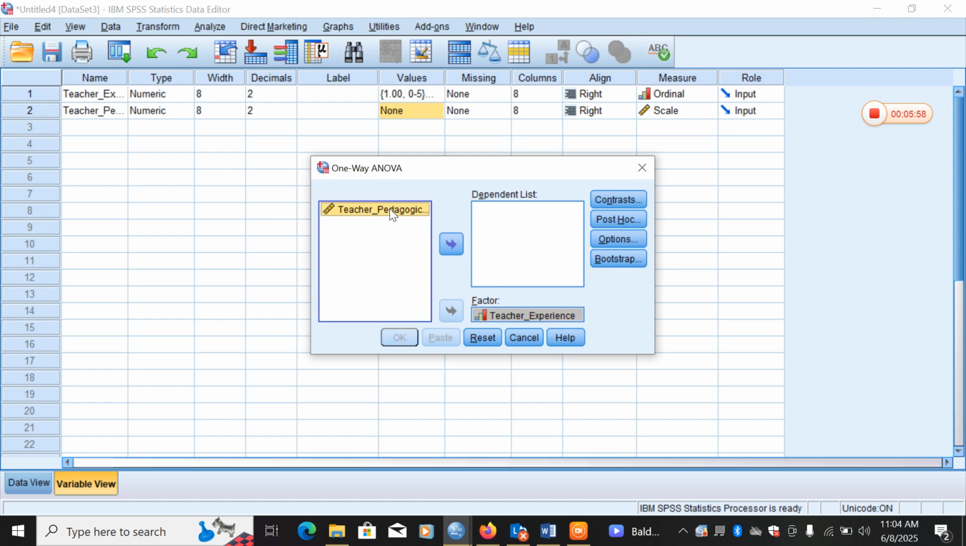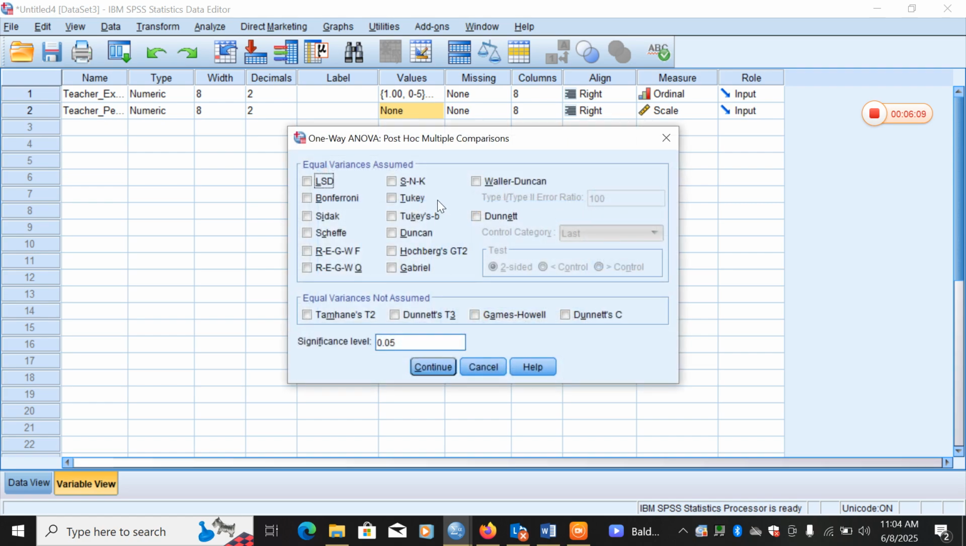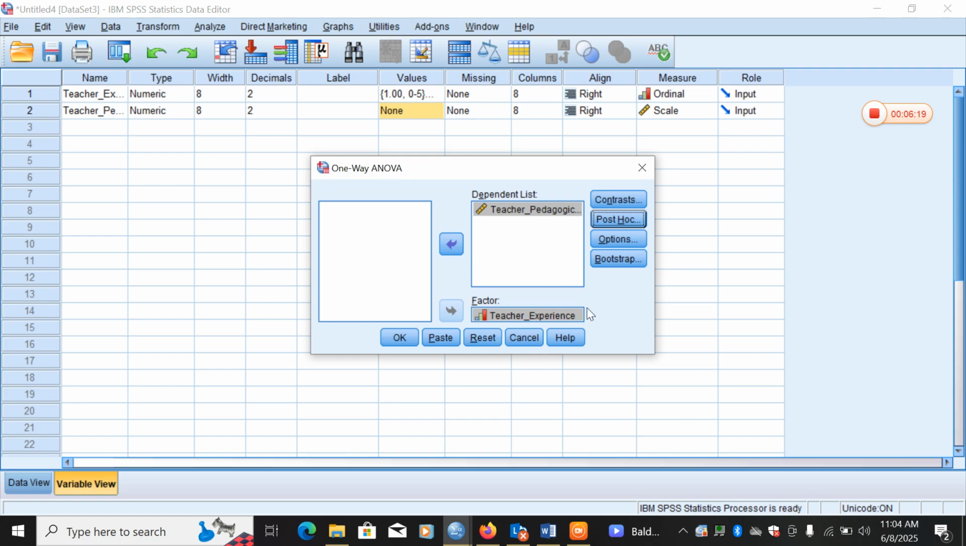Then the teacher pedagogical knowledge, we move to the dependent list, because that is a dependent variable. After that we now move to post-hoc. In the post-hoc I want to select Tukey, because Tukey is the appropriate statistical tool that we use to analyze research like this. Then I click OK. Then we move to options.